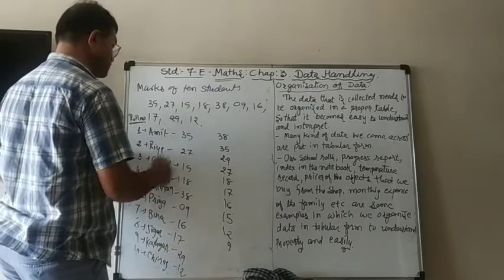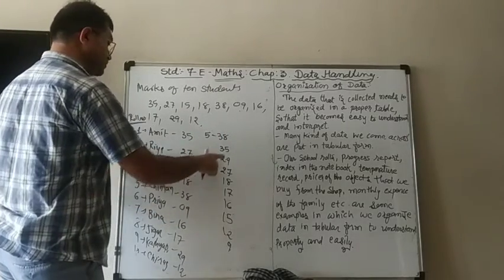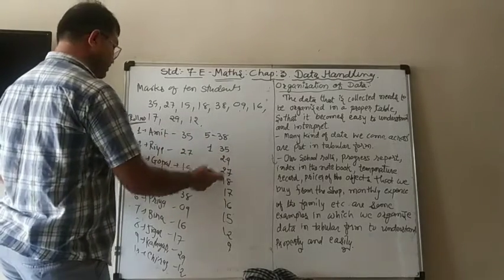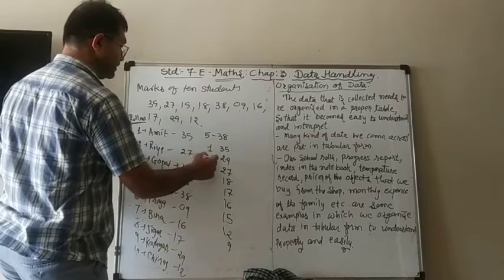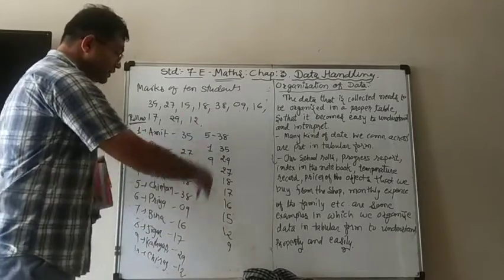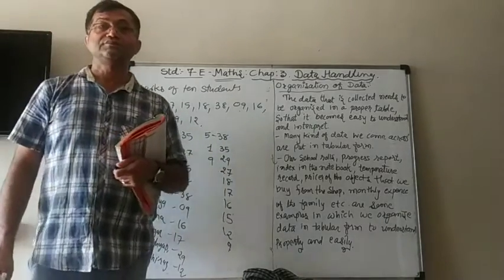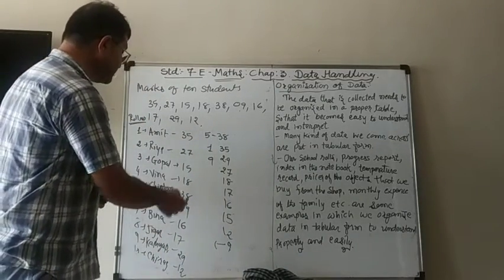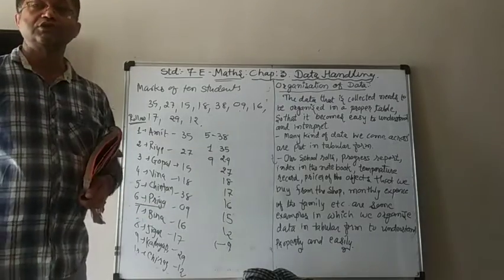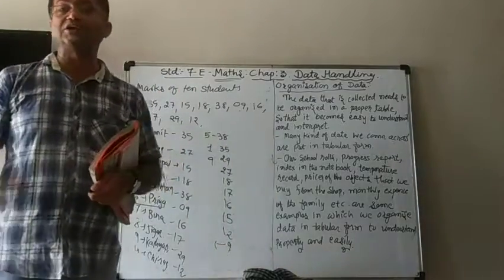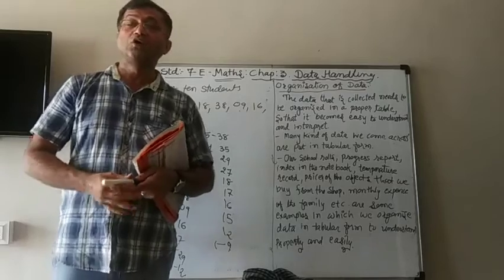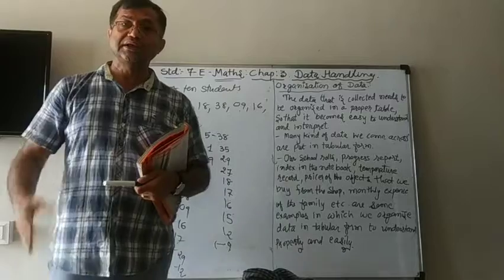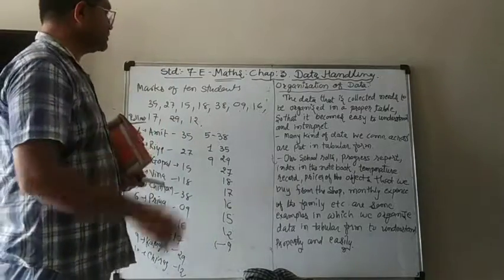Who got the 38? Number 5. Who got 35? That is number 1. Who got 29? That is number 9. So here it is easier now to see who needs more help. Who is that 9 mark student? Priya. So we can explain to them, look at this performance, and who needs more attention and more practice so that it can be understood properly.